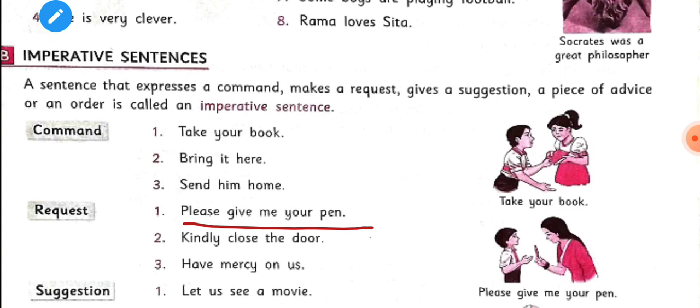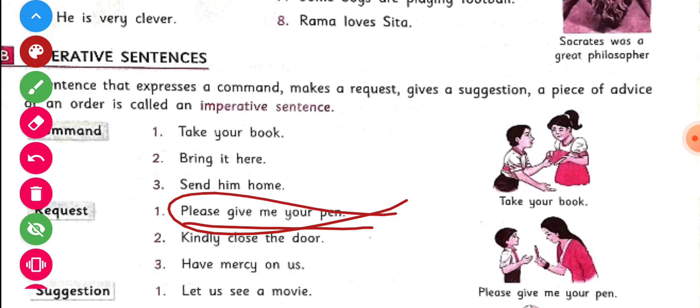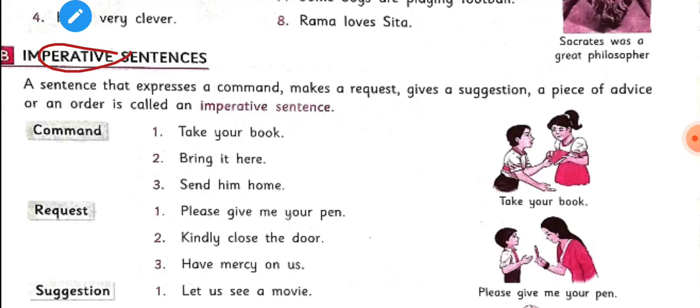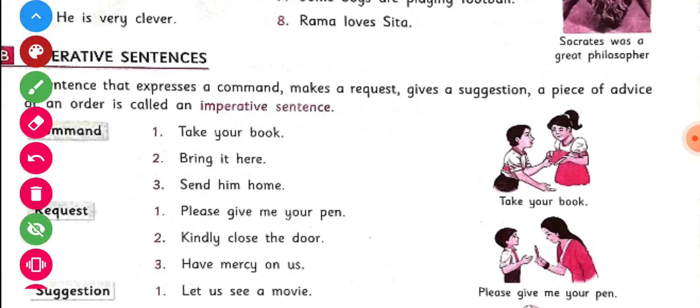And children, when you express your request, then you say the sentences like this: please give me your pen. When you request someone, when you ask for a pen from your friend, then you say please give me your pen. Suppose that your friend is Ram, then you will say Ram, please give me your pen. Means the sentence that you are using is imperative. What? Imperative. Okay.